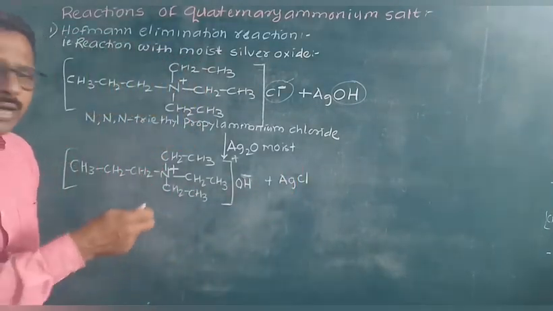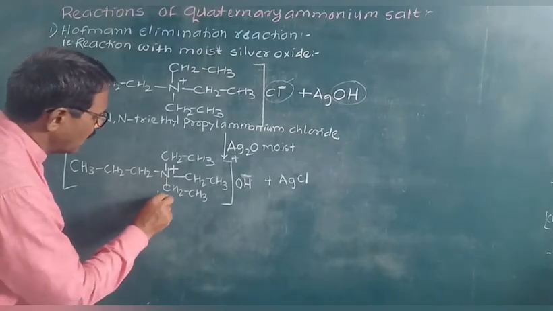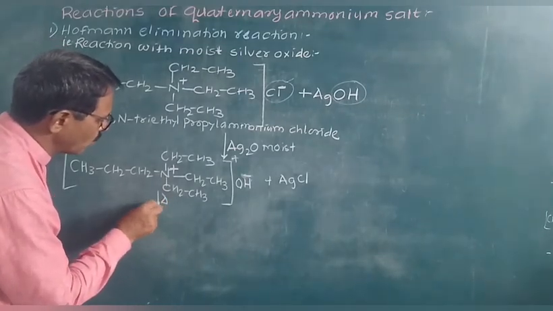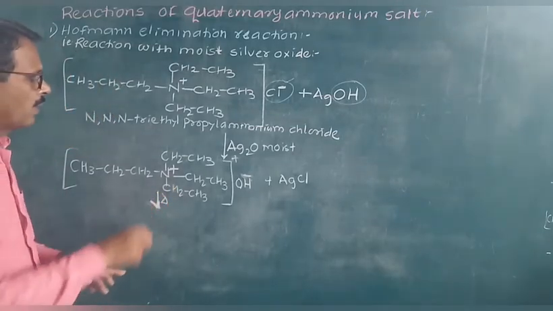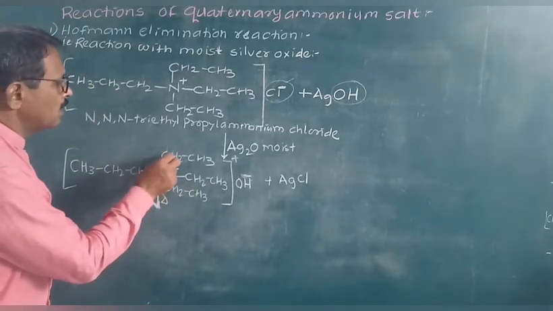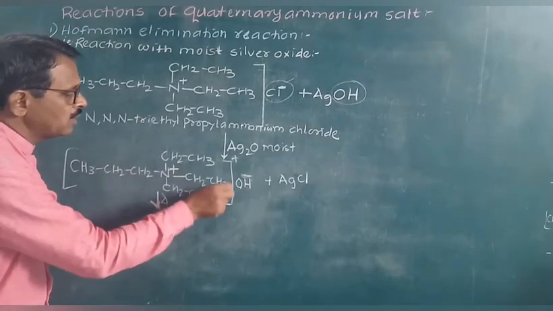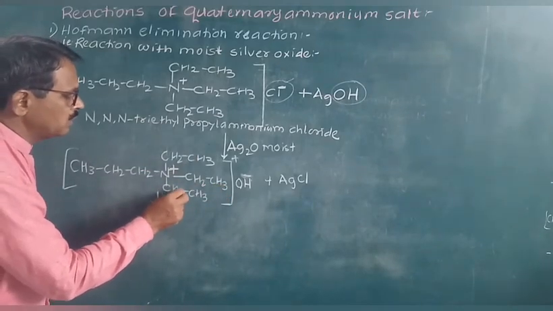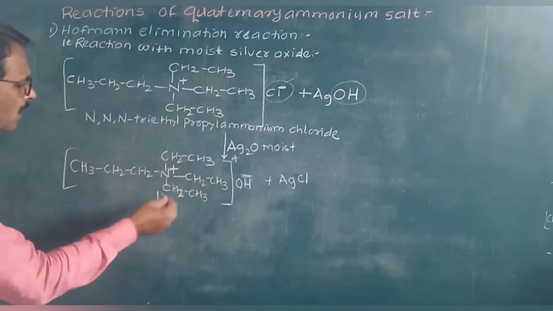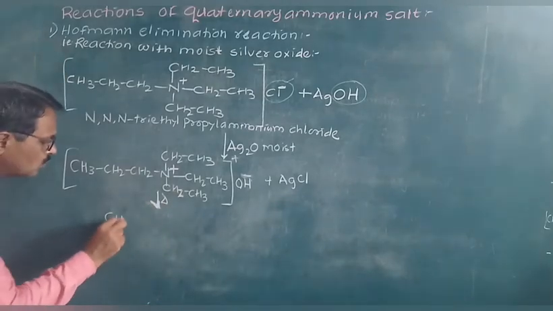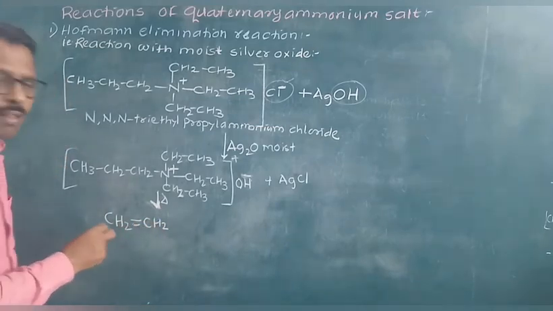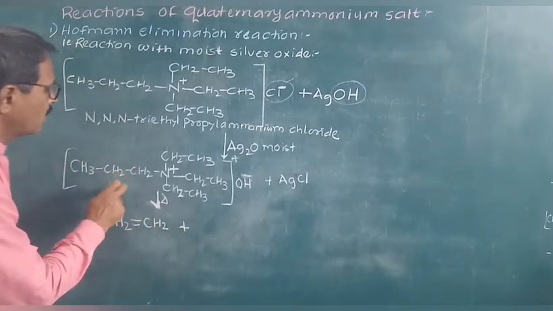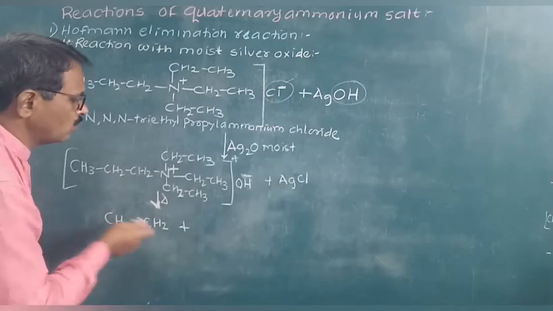This compound on heating: the least substituted alkyl group gets converted into an alkene. Here least substituted means the three ethyl groups. Out of these three ethyl groups, one gets converted into CH2=CH2, ethylene, plus the quaternary ammonium salt gets converted to a tertiary amine.